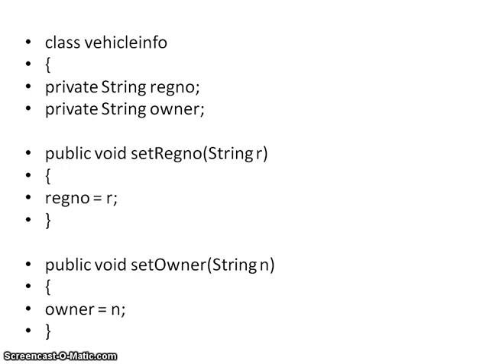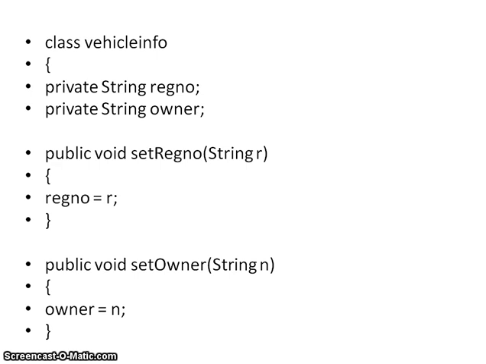So for setting the data, meaning to change the data of the registration number, I have to use a public void setRegistrationNumber(String r). This is a parameterized method. Whatever value of r I provide is assigned to registrationNumber.